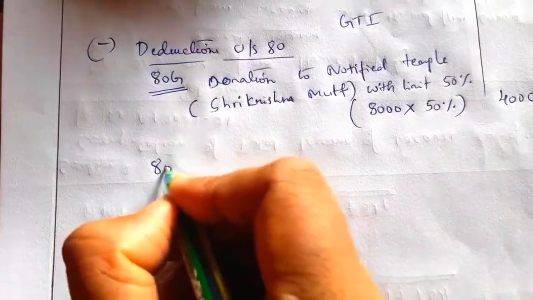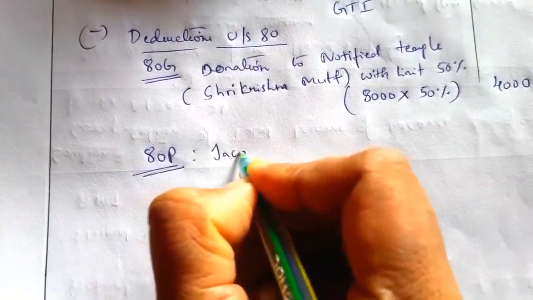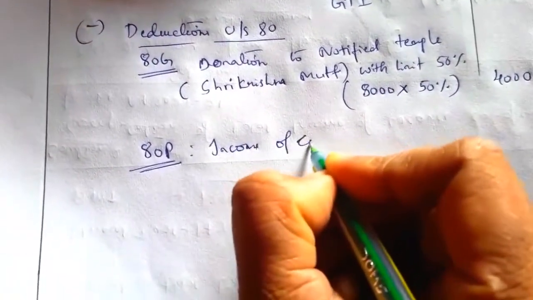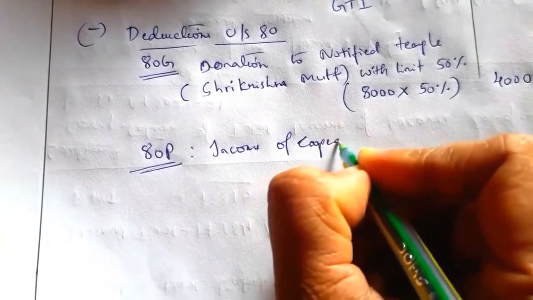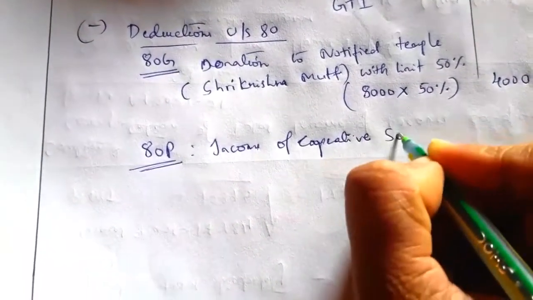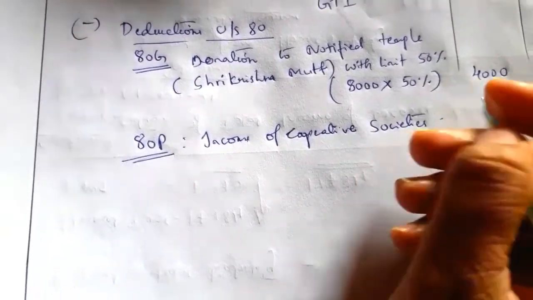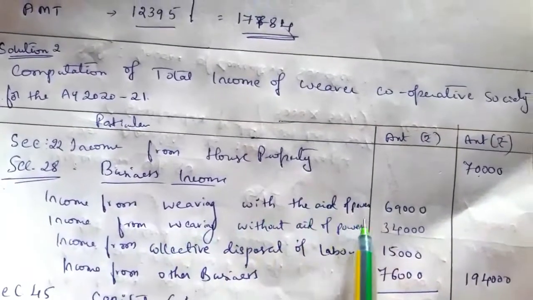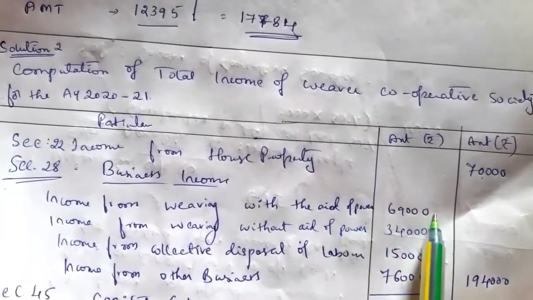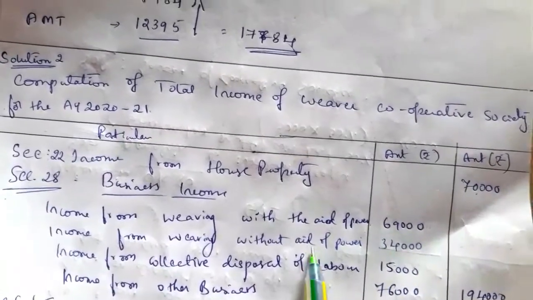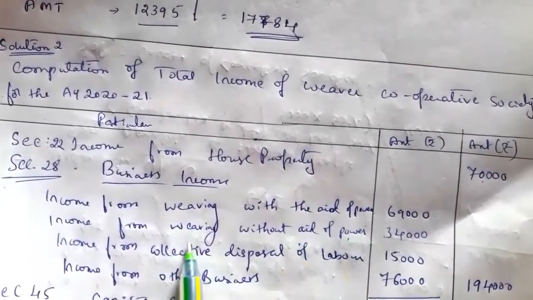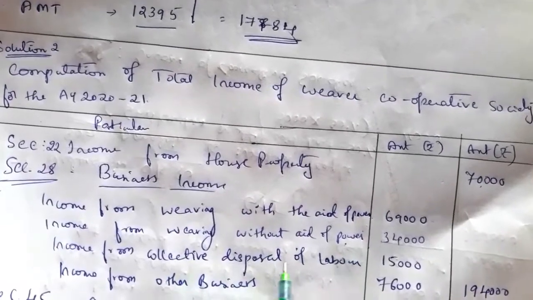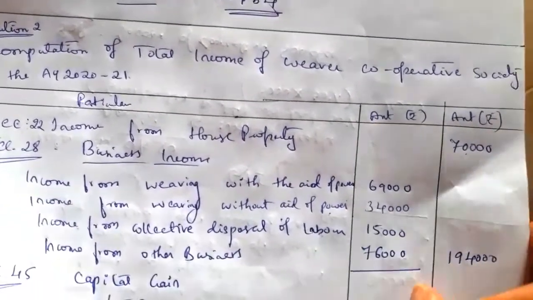Next, 80P, that is relating to income of cooperative society. Under that, write one by one all the incomes relating to cooperative society. The first one, income from weaving with the aid of power, we cannot claim because it is with the use of power. Next we have to take income from weaving without aid of power, income from collective disposal of labor, and income from other business.